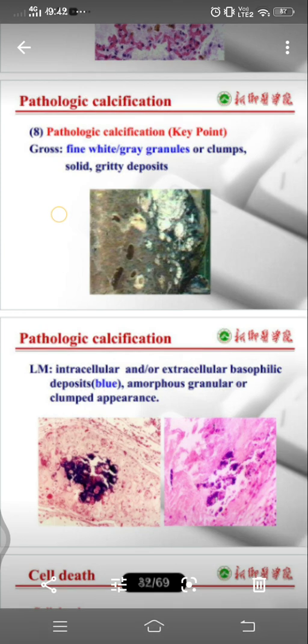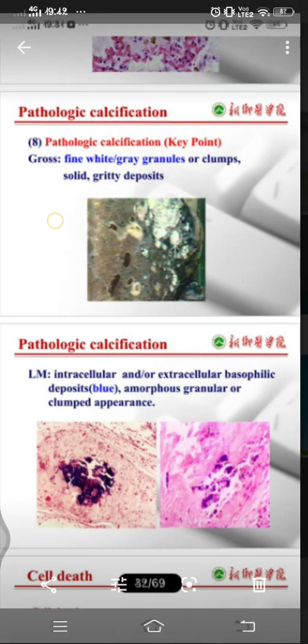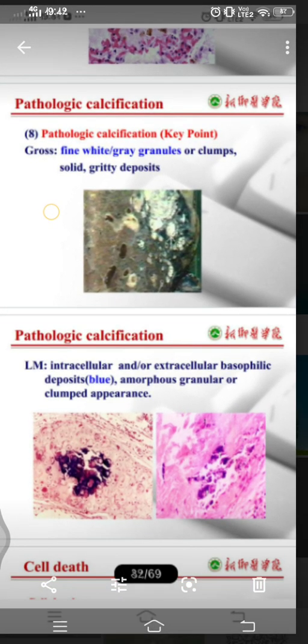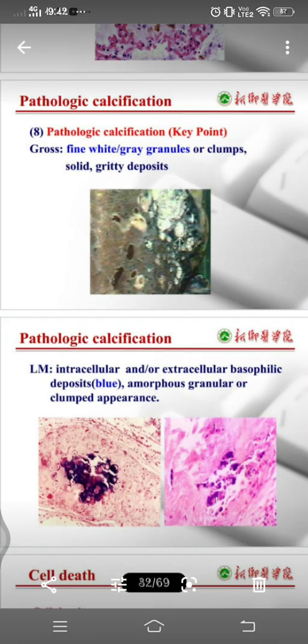And it occurs in the absence of derangements in calcium metabolism, that is, with normal serum levels. Actually in this dystrophic calcification, the serum levels of calcium are normal, but again you observe the depositions of calcium in dead tissues, so that is nothing but dystrophic calcification.